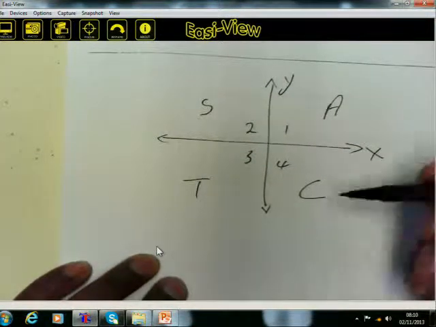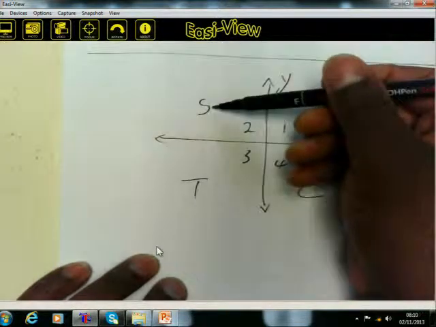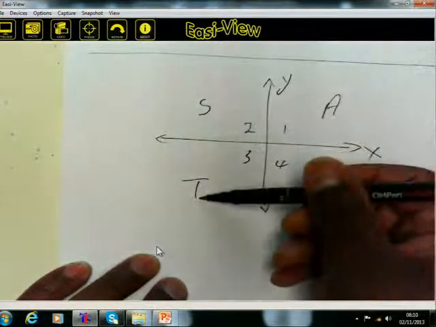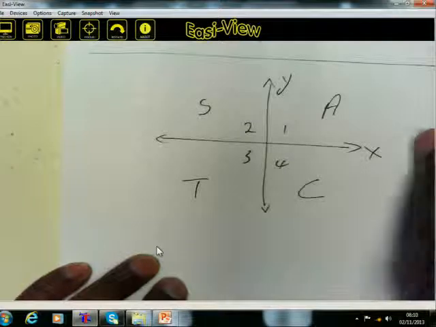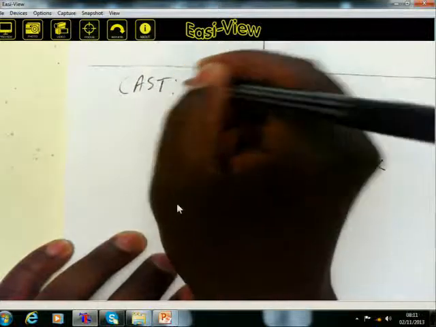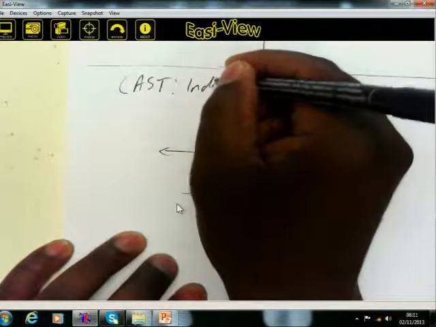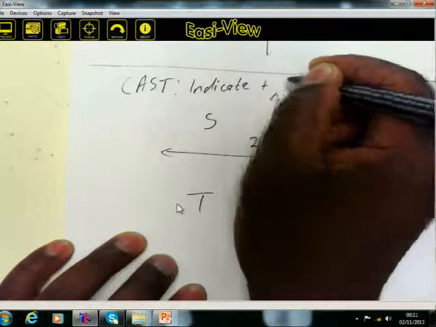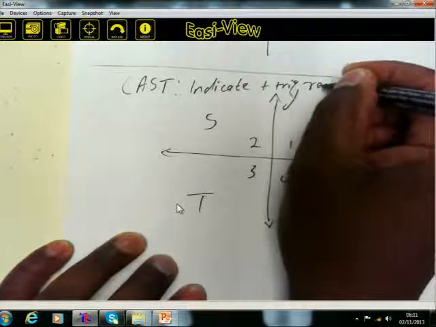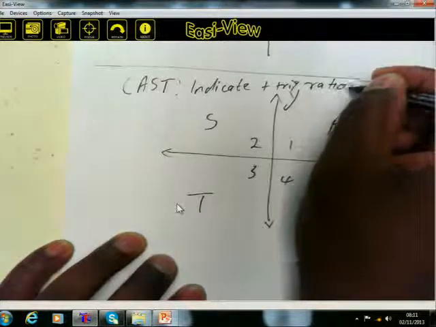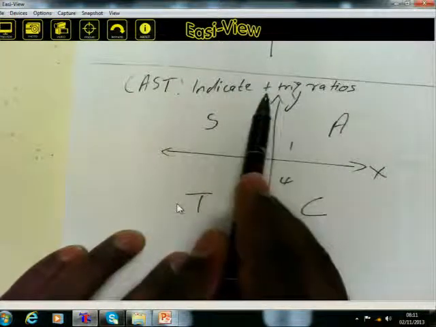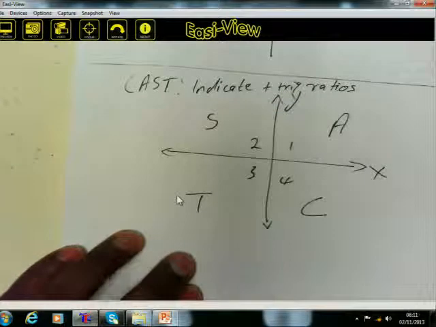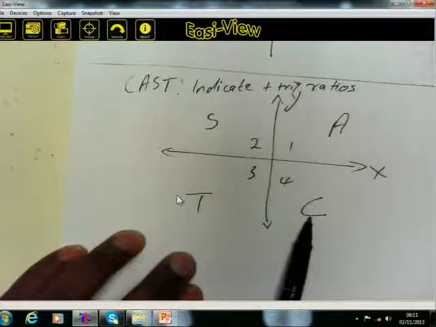It's a CAST diagram. C stands for cos, A for all, S stands for sine, T for tangent. So basically, the role of this CAST diagram is to indicate positive trig ratios. If we've got C here, it means in the fourth quadrant, cos is positive.